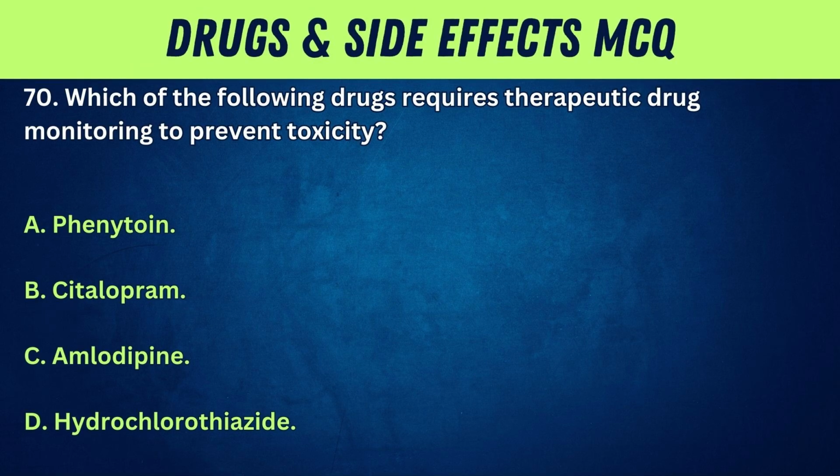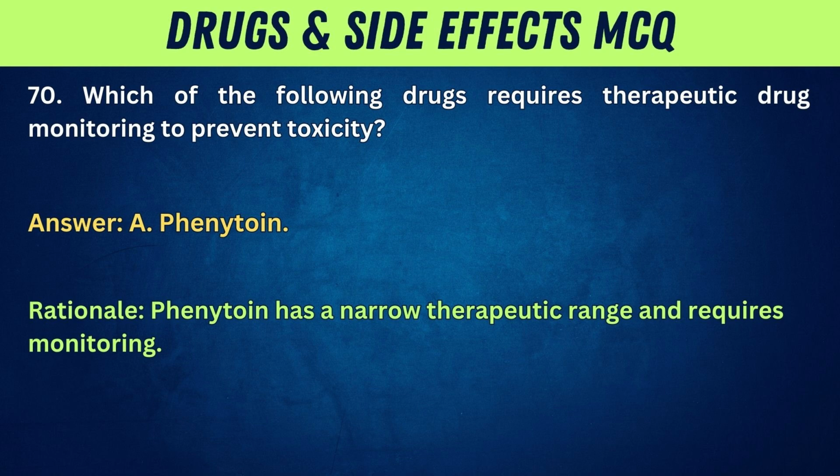70. Which of the following drugs requires therapeutic drug monitoring to prevent toxicity? A. Phenytoin. B. Citalopram. C. Amlodipine. D. Hydrochlorothiazide. Answer: A. Phenytoin. Rationale: Phenytoin has a narrow therapeutic range and requires monitoring.